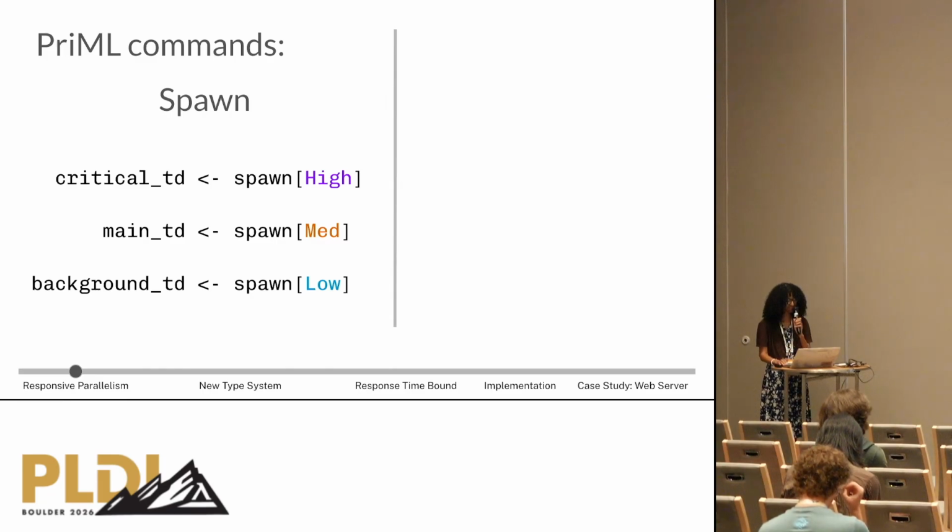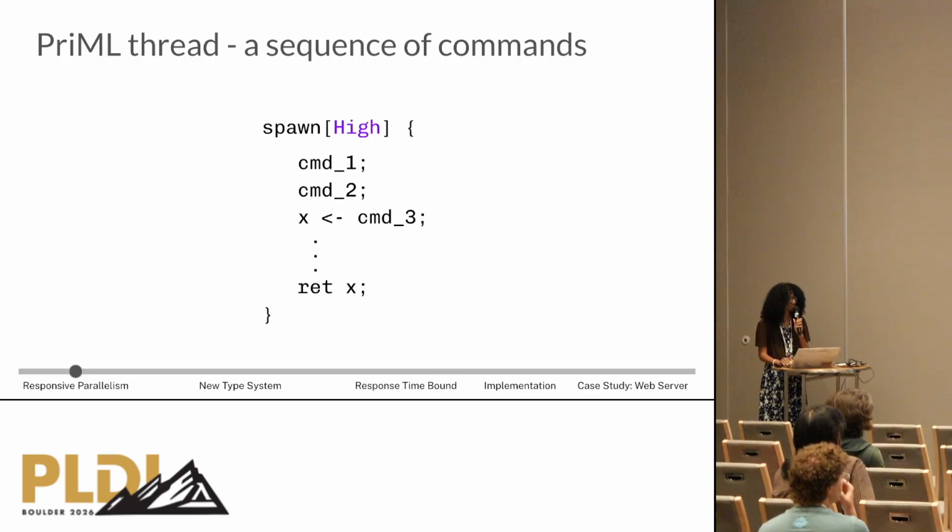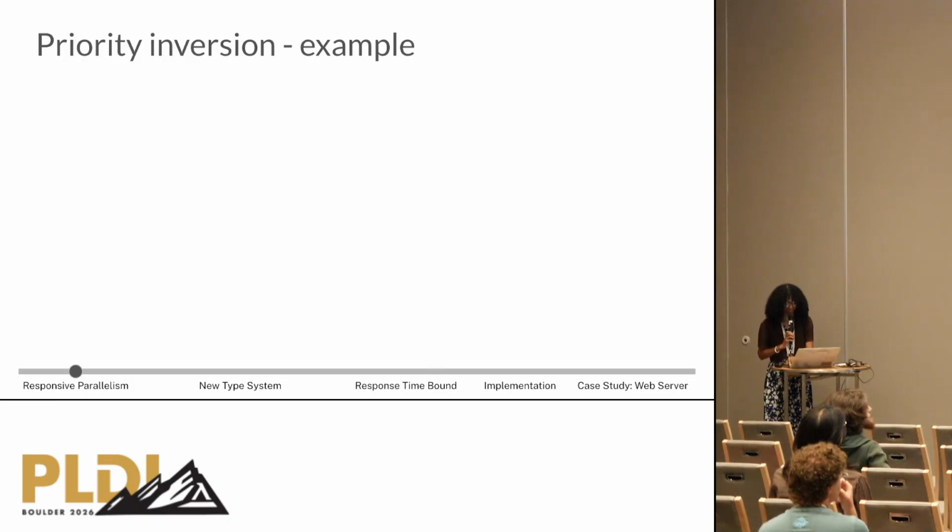You can spawn a thread at any priority and sync on a thread. It blocks until the thread returns its value. A PriML thread is simply a sequence of commands. Let's see this priority inversion.